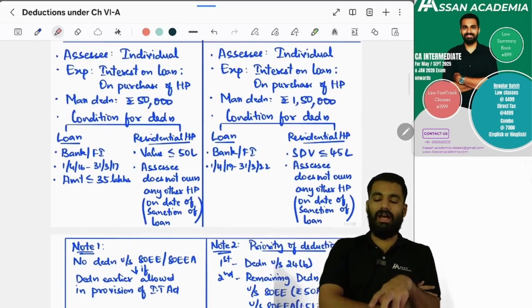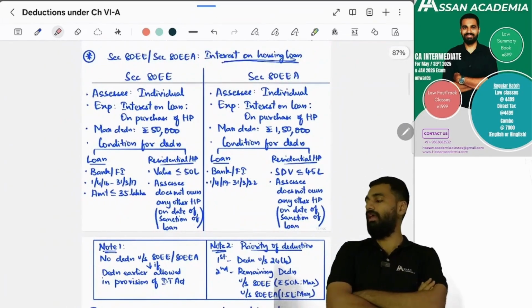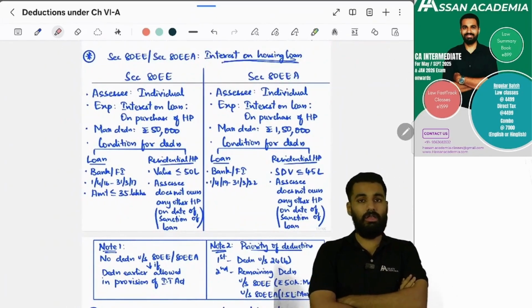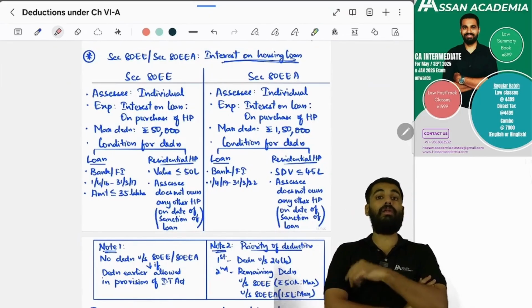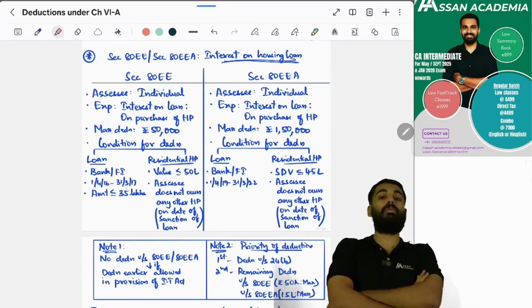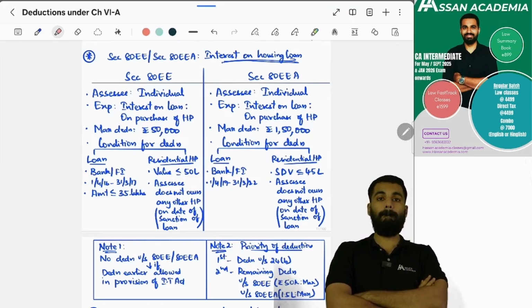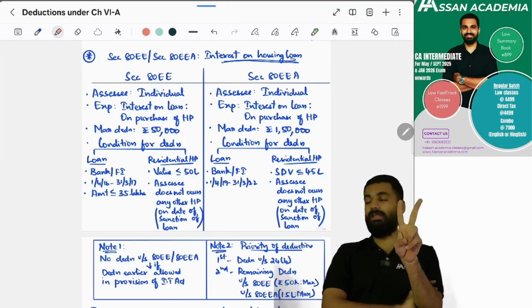Yes. And regarding section 80EA, an individual can also claim a deduction for purchase of a house property, but a maximum of 1,50,000 rupees. How? Two conditions are to be satisfied.